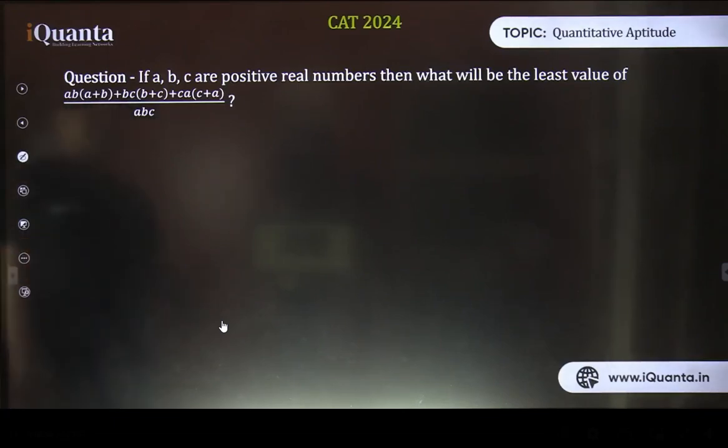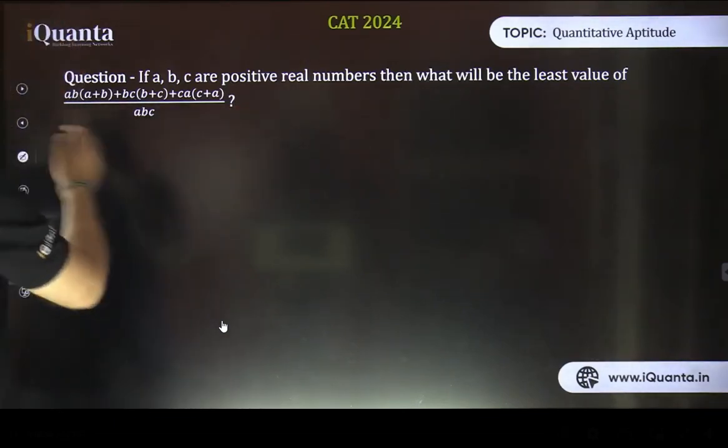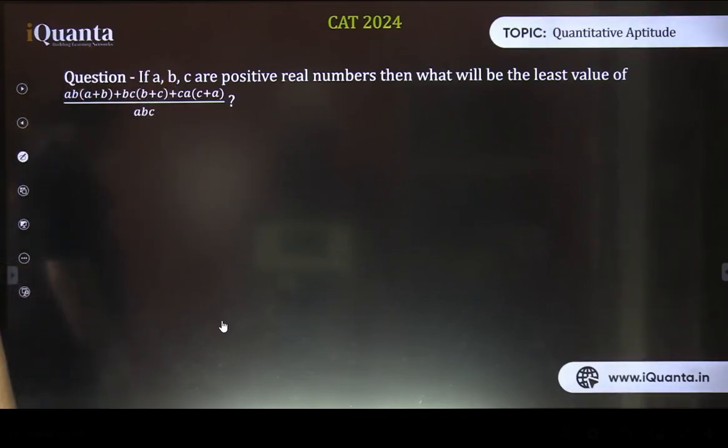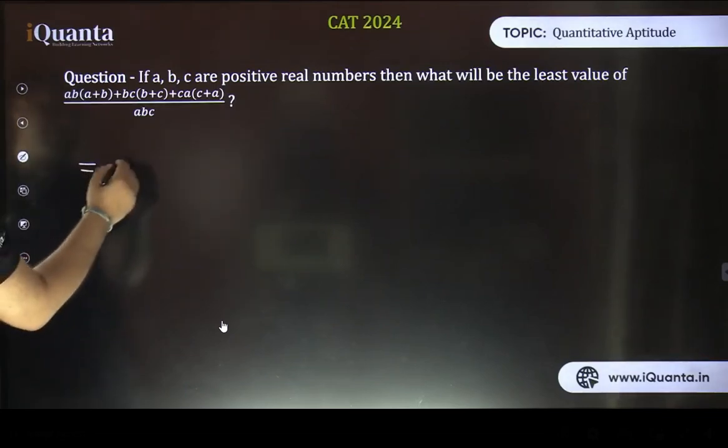It is asking, A, B, C are positive real numbers, then what will be the least value of this expression? See, at the first look, this expression may look a little scary, but it is not that scary. So what to do? Let's separate them out. I'm writing it for you.